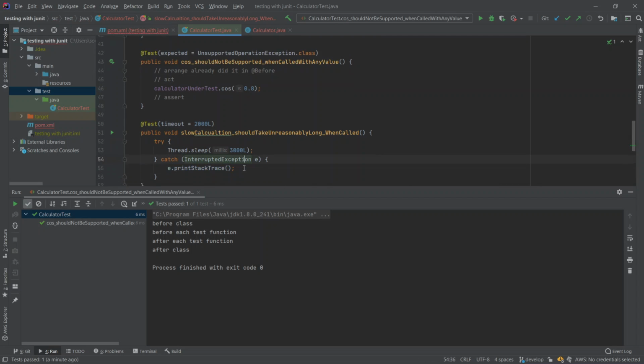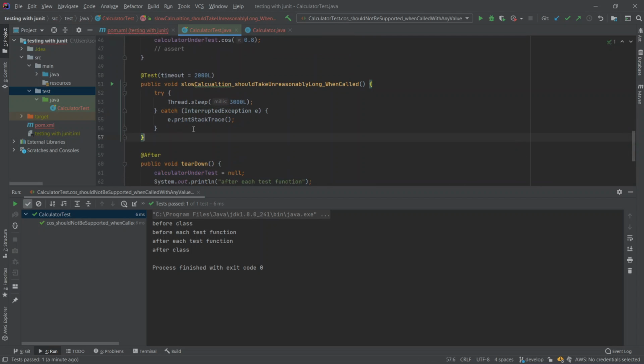So this one should fail because it's taking too much. We can make here some example message, like the function is taking too much time. Yes, and we can run it.